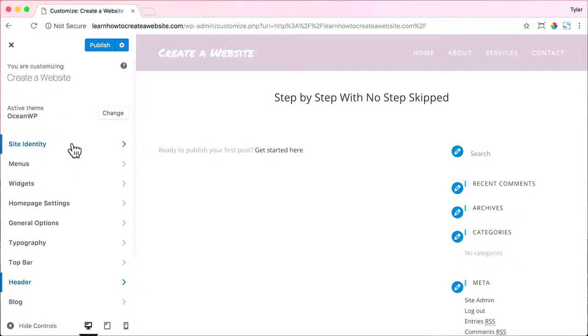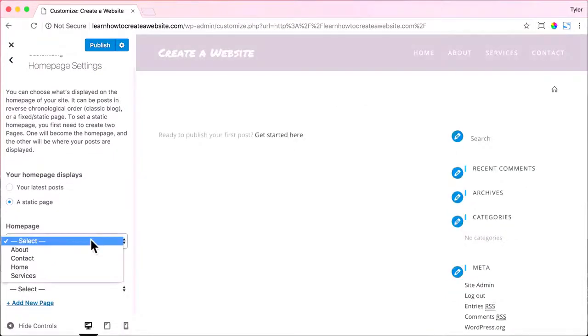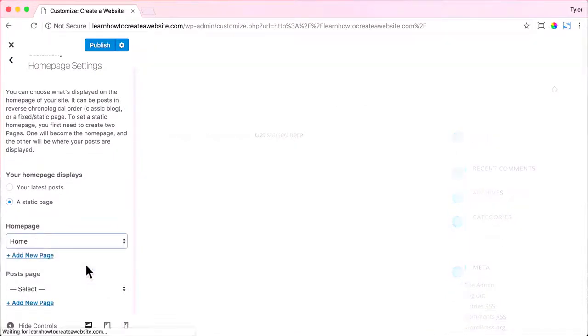So the next thing that we're going to do is set our homepage to the actual homepage. Right now, our homepage is set up as a blog, but we don't want it to be like that. We want it to be the page that we named home. So just go to homepage settings and go to a static page. So instead of our homepage being set to all these blog posts again, it's going to be a static page that we created. And it could be set to any page. It could be set to your about page or services page or contact page. But we're going to set it to the page that we named home. So just click a static page, and from the drop down box, we're going to choose home. And this is the page that we created.